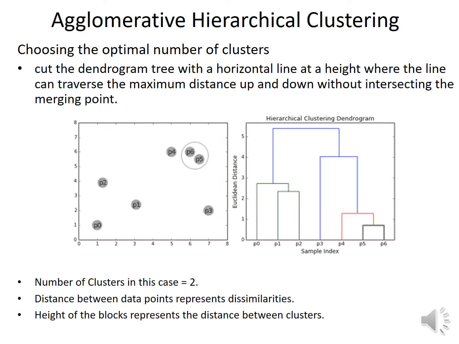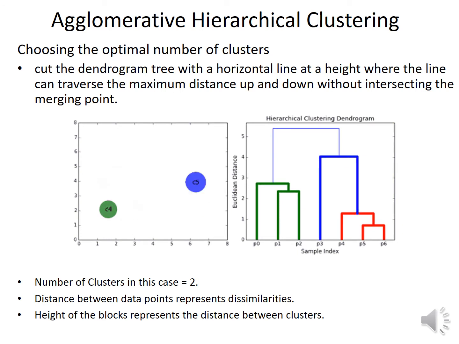With the help of a dendrogram, you can determine the number of clusters in a given data set, for example, choosing the optimal number of clusters.